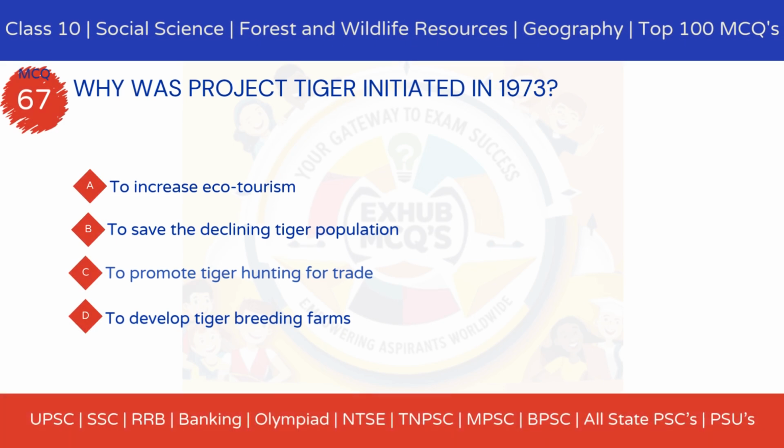MCQ 67. Why was Project Tiger initiated in 1973? Option A, to increase ecotourism. Option B, to save the declining tiger population. Option C, to promote tiger hunting for trade. Option D, to develop tiger breeding farms.